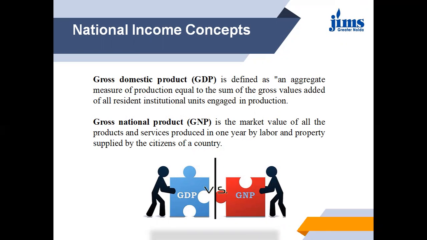And GNP is a market value of all the goods or products and services produced in 1 year by labor and property supplied by citizens of any country. So GDP is also known as the market value of final goods and services produced during a year by domestically located resources. So there are some features of gross domestic product at market price: gross, domestic, and obviously final value of goods and services.